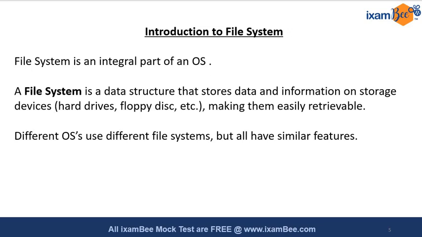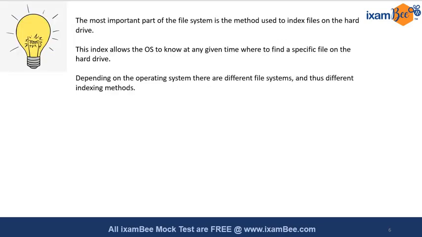There will be some kinds of files which will not be opened in the Windows environment, and some types of files which will not be opened in the Mac environment. So depending upon the operating system, different file systems are adopted. Let's see what kind of things we have now. The most important part of the file system is a method to index the files on the hard drive. As I said, we have a file system, so the files should be accessible and retrieved very easily.